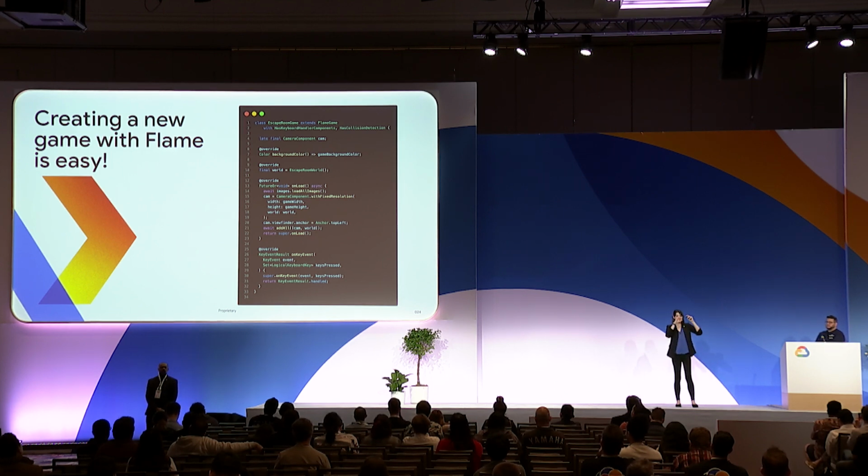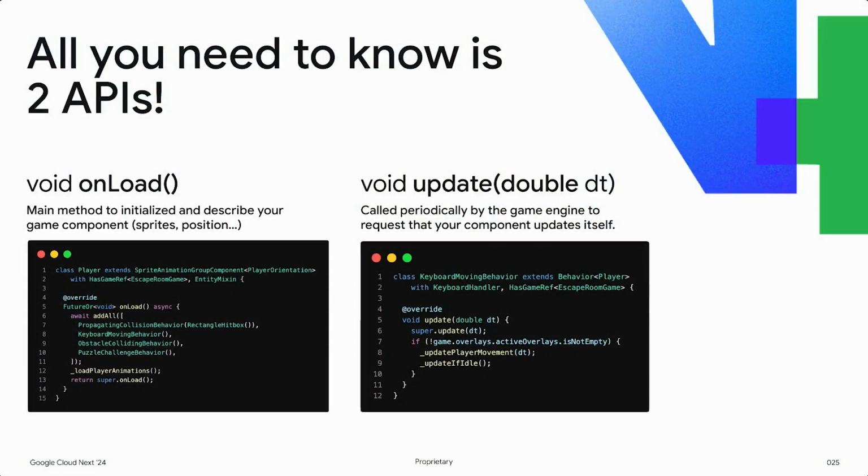This is where it loads. This is where it processes input. It's just very simple. It's very straightforward. And it follows along with all the conventions that you would expect from Flutter. And with games, it's really simple.